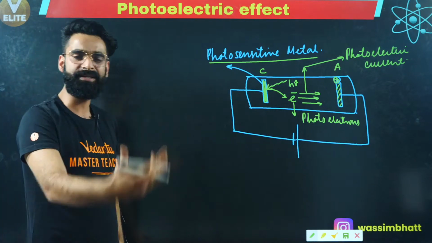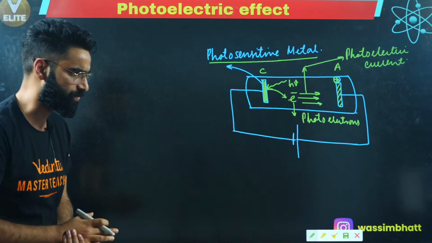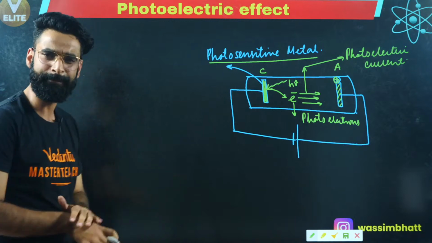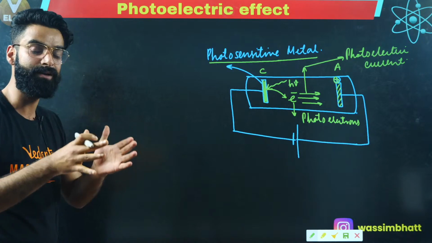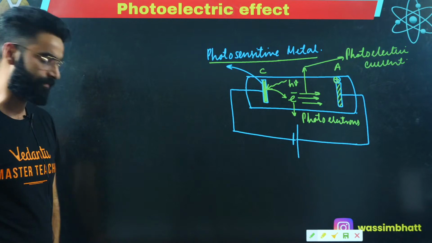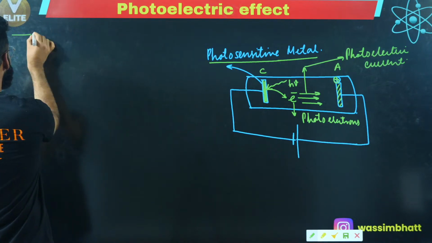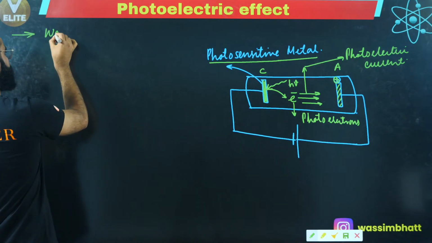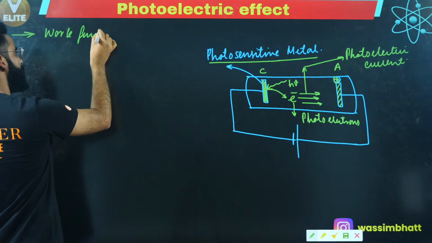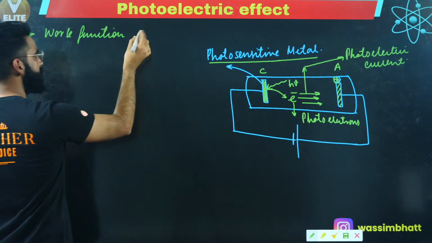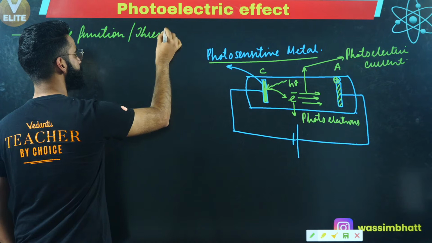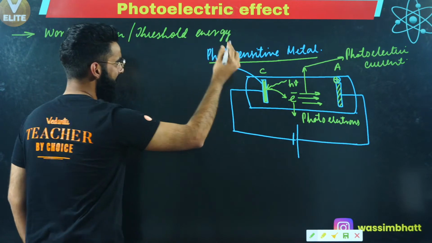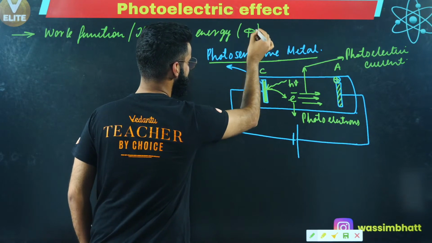Now there are some things which you need to know about this photoelectric effect, which are very important. This was the general overview which I gave you in the last session as well. There are some things which you need to understand and remember about the photoelectric effect. Point number one, which we have discussed in the last session as well, is what I call work function. You call it the threshold energy as well. I hope you remember it. And this threshold energy, the work function, is represented by the symbol phi.